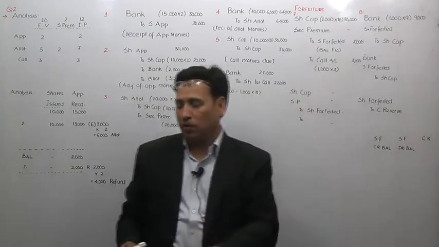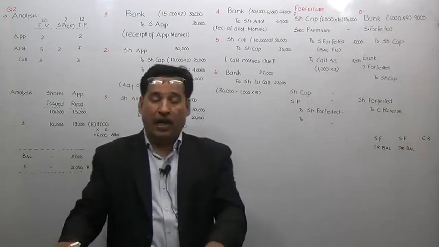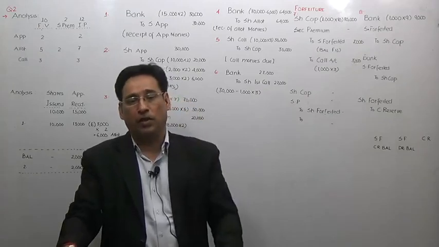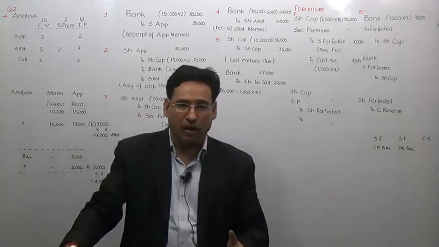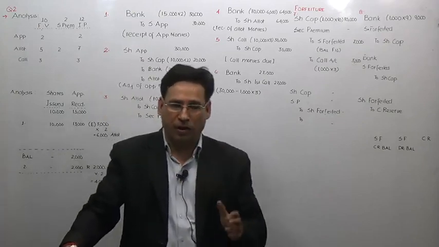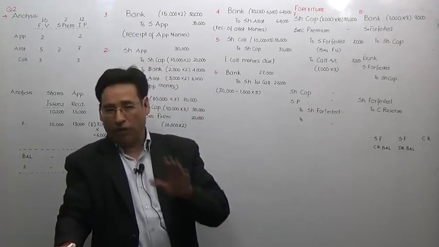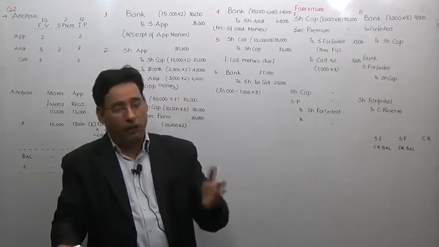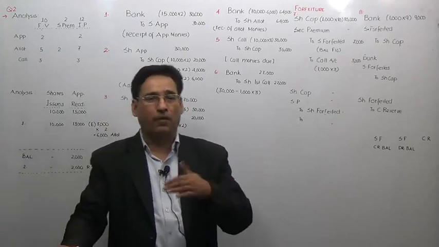It is an important point to understand that as per Companies Act 2013, Section 53 deals with discount. Logically speaking, an entity cannot issue shares at a discount. However, at the time of reissue, we can give discount. Section 53 never prohibits this.